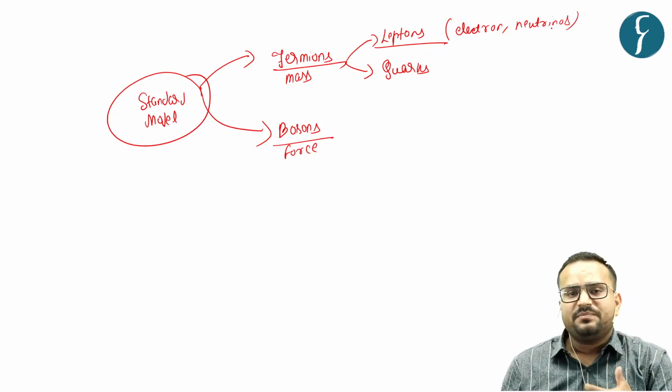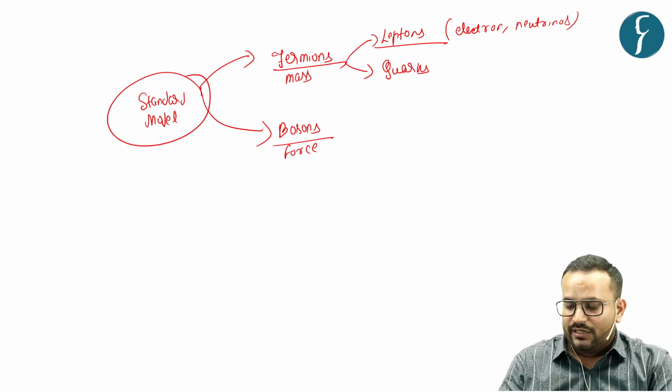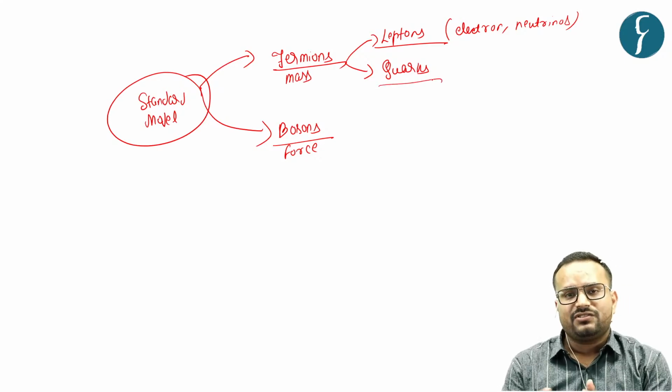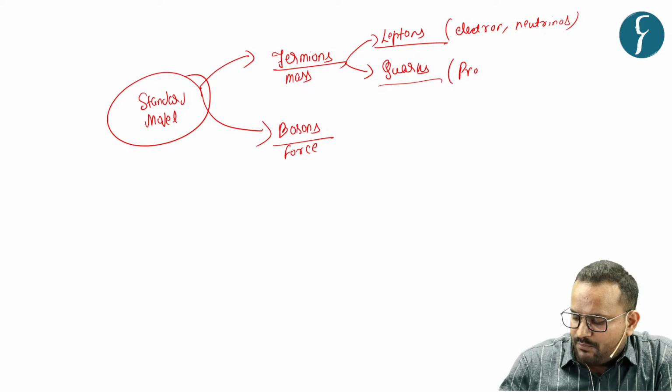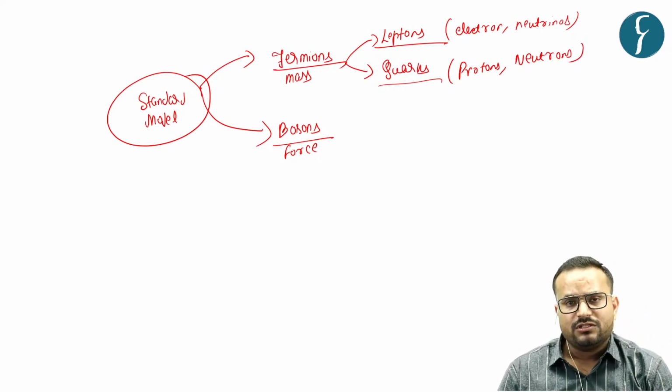And quarks basically they exist. This is neutrinos, not neutrons. Okay, and basically quarks exist in groups. That is, say, protons, neutrons. So this is fermions. Similarly, you have bosons, boson particle.